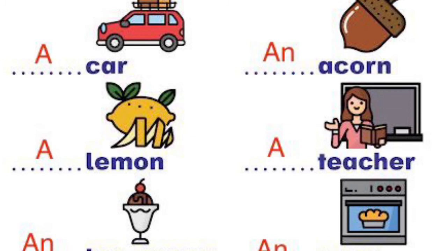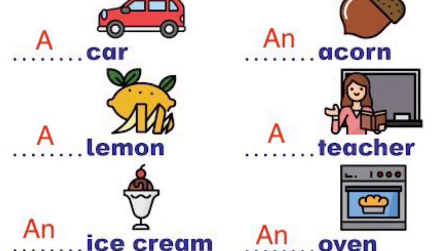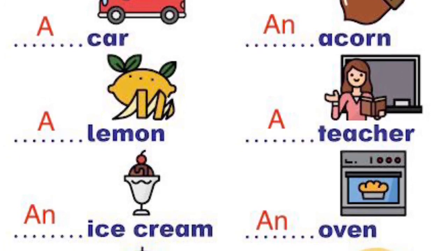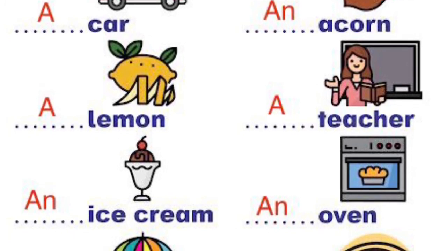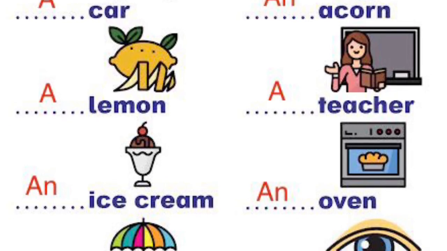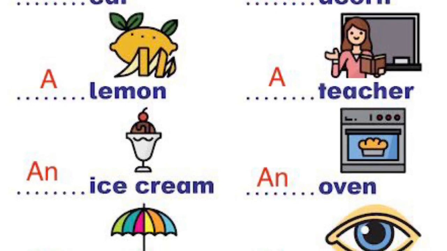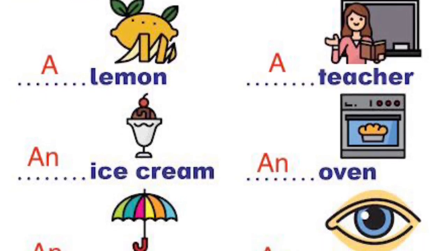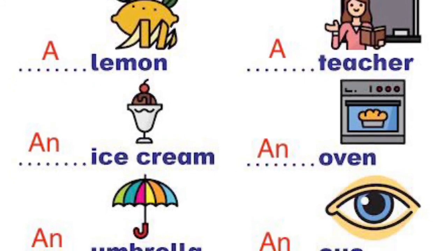Next, ice cream, the sound is I, so that's why an ice cream. Oven, the sound is o, so that's why an oven. So you have to concentrate on the sound itself. Next is an umbrella.